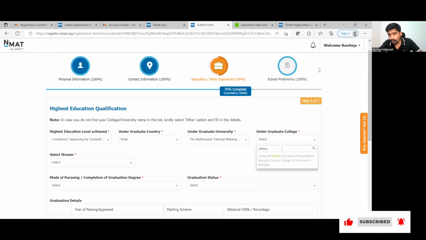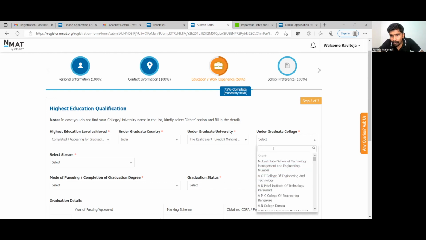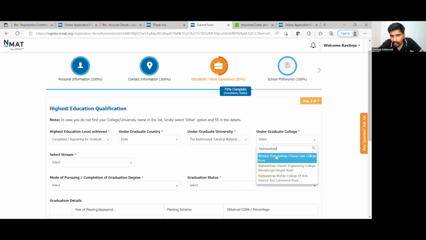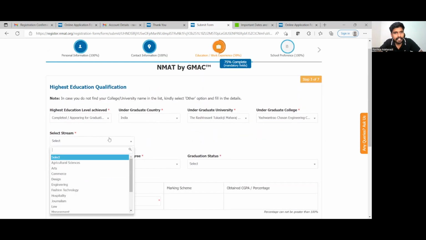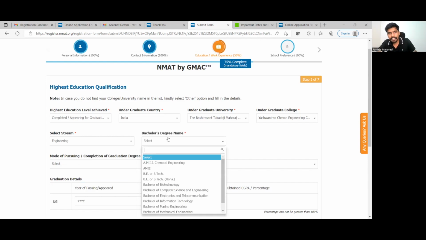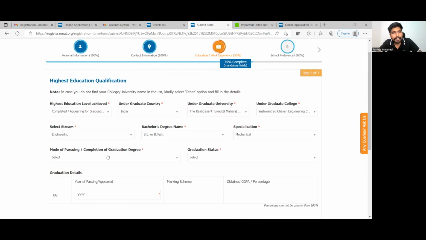There is no others also that is there in the option. So what I will try is a different spelling for Yashwantrao Chauhan. So Yashwantrao, Yashwantrao Chauhan College of Engineering, Nagpur Road. Select stream. What was my stream? It was engineering. Once you select the stream, they will ask you for what kind of degree you had and specialization. Okay, mechanical.